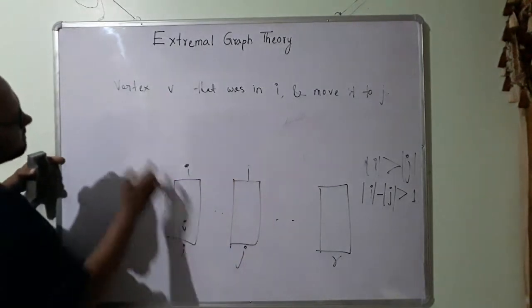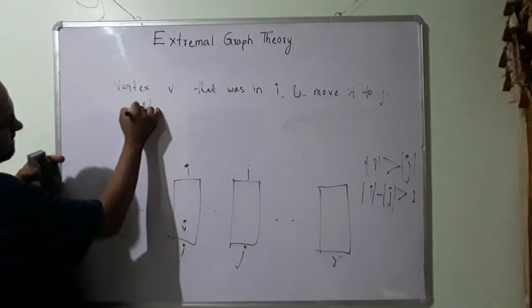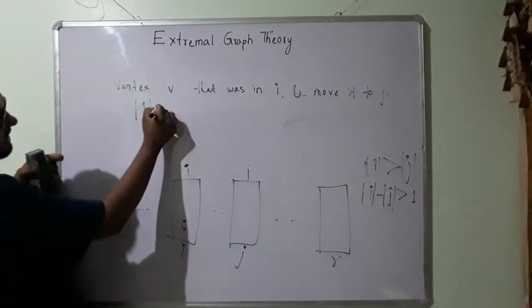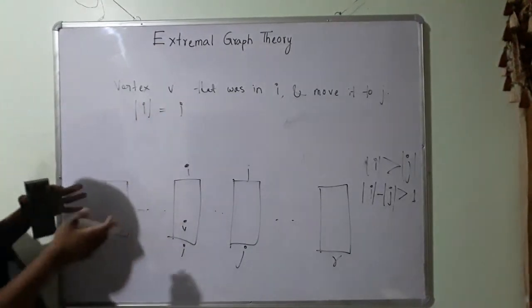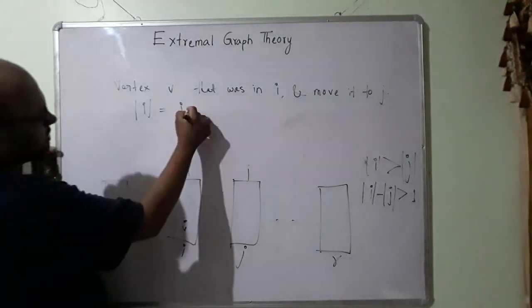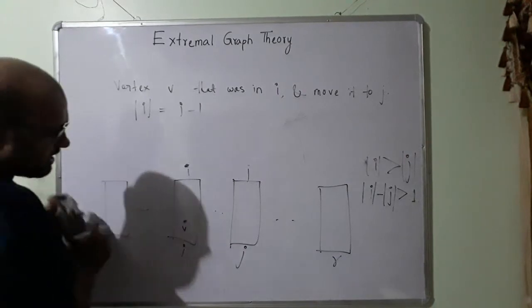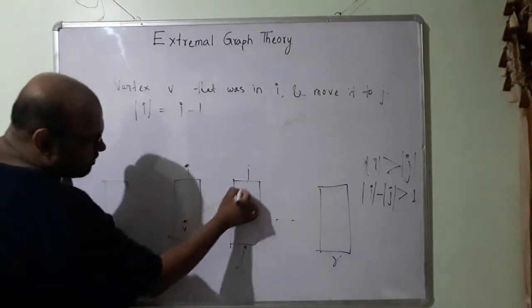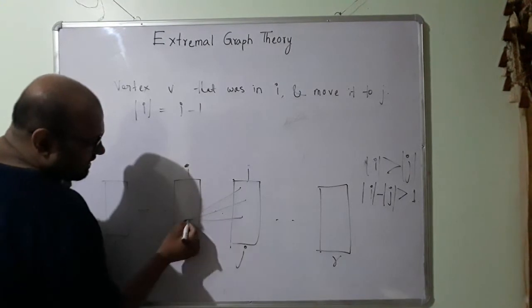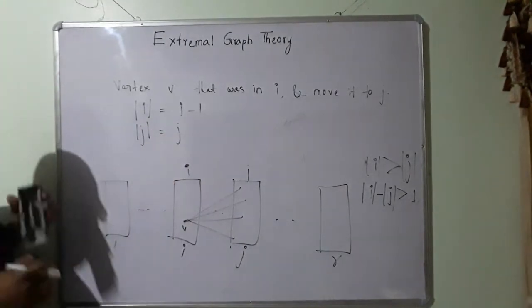So what is going to happen? My previously, this set I had I number of vertices, so one of my vertices is going to decrease. And how many edges are going to decrease? This set j had j number of elements.